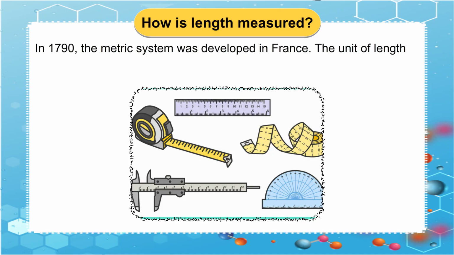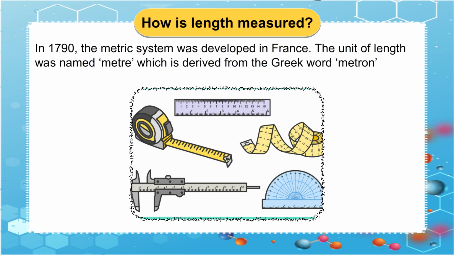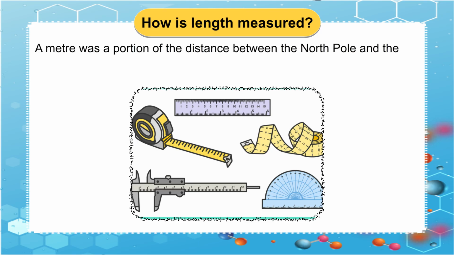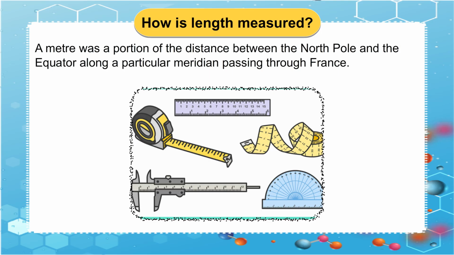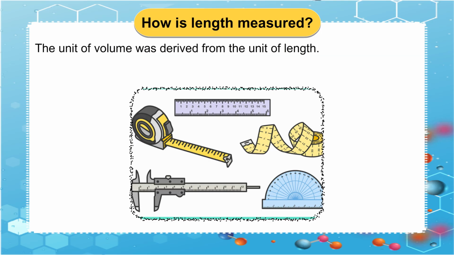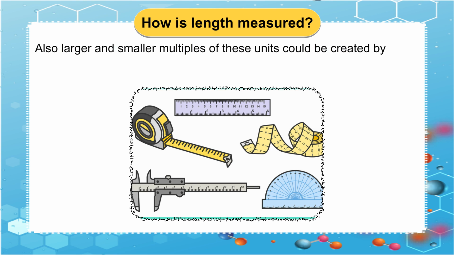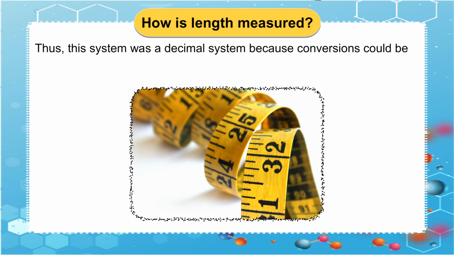In 1790, the metric system was developed in France. The unit of length was named meter, which is derived from the Greek word metron meaning a measure. A meter was a portion of the distance between the North Pole and the equator along a particular meridian passing through France. The unit of volume was derived from the unit of length. Also, larger and smaller multiples of these units could be created by multiplying or dividing by the powers of 10. Thus, this system was a decimal system because conversions could be done by shifting decimal points.